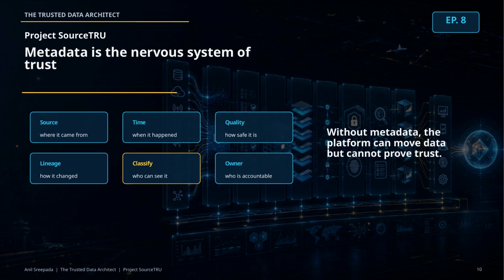Across the whole blueprint, metadata is the nervous system of trust. The platform needs source metadata, timestamps, quality status, lineage, classification, ownership, and access rules. This control information must travel with the data. Without metadata, the platform can move information, but it cannot prove why the information should be trusted.